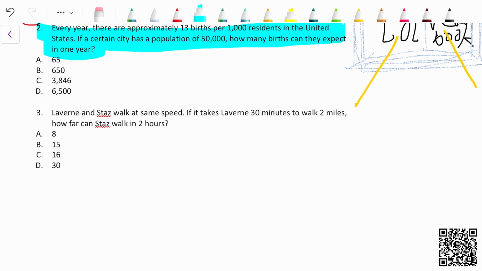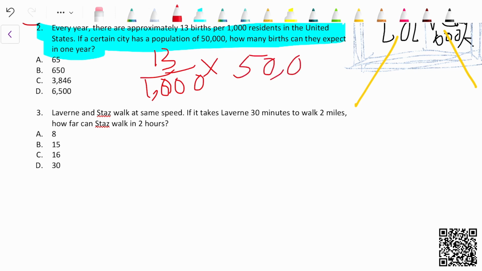And this one has a slightly more complicated, normal method. So it's basically like 13 out of 1,000, which is how many births there are per 1,000 residents, multiplied by 50K, because there's 50,000 residents. So if it's 13 out of 1,000, and multiplied by how many residents there are, it should get you the right number. And you could divide it and just get rid of the 1,000 completely. You divide this by 1,000, and it's just 13 times 50.